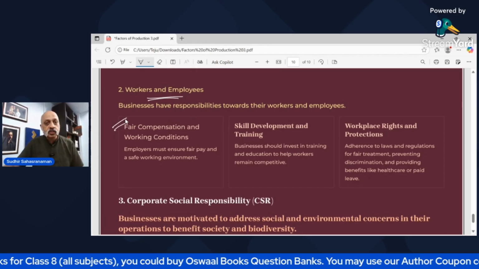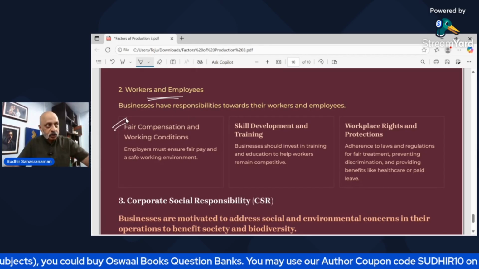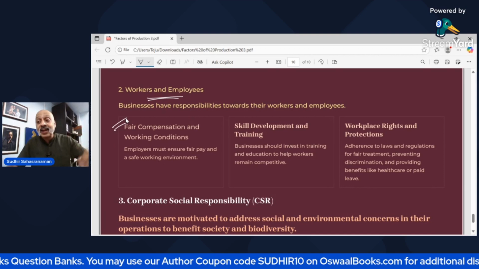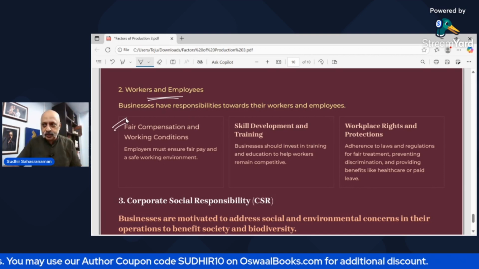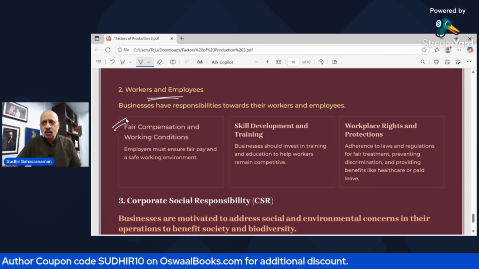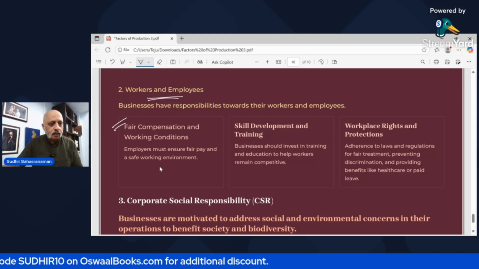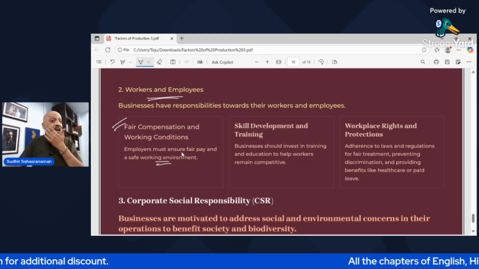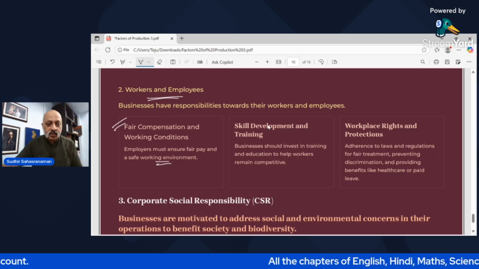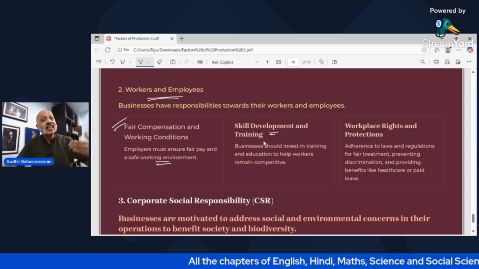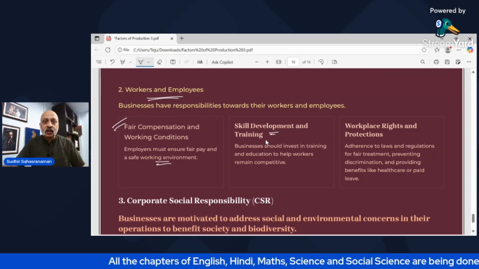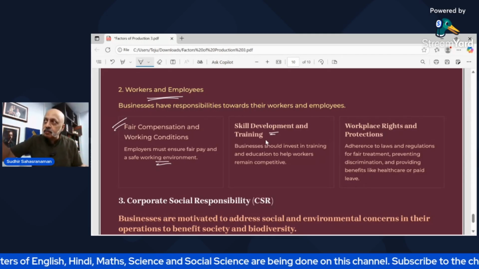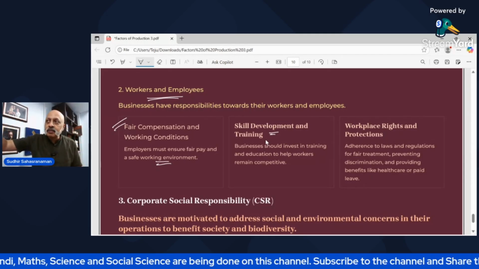So, fair compensation. If somebody is doing a particular work, which is a skilled job, you need to pay the right kind of salary for that, right? So that is very important. Then a safe working environment, so that they are safe while they are spending those 8, 9, 10 hours in that office. Then you should also ensure that you train them to get better, because if somebody comes and does not get trained, after a while technology will make that person redundant, meaning useless.